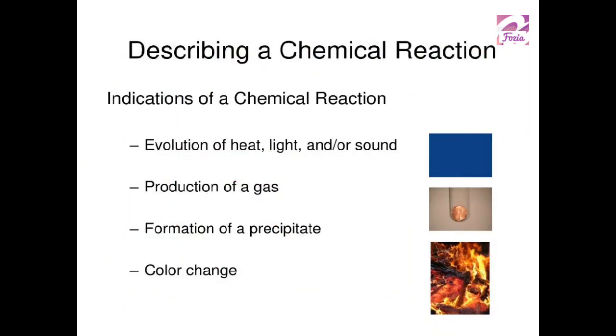Now, we need symbols and we need to see what changes are going on. As a chemical reaction proceeds, how can we visualize it? Many chemical reactions proceed with the evolution of heat, or maybe light, or maybe sound, so that we can observe them. Maybe some gas is bubbling up, maybe some solid is produced, or some chemical change is accompanied by a color change. So this is how we visualize them.